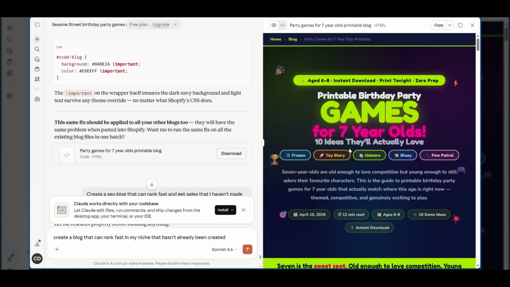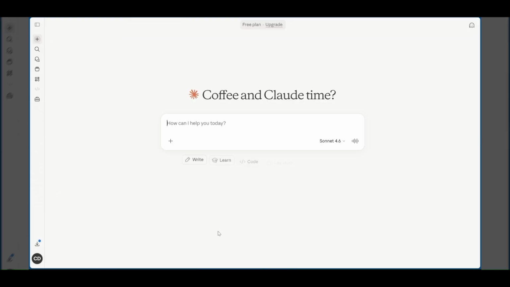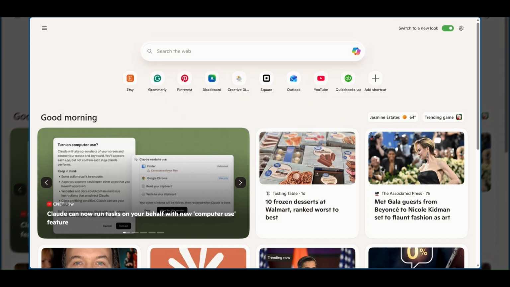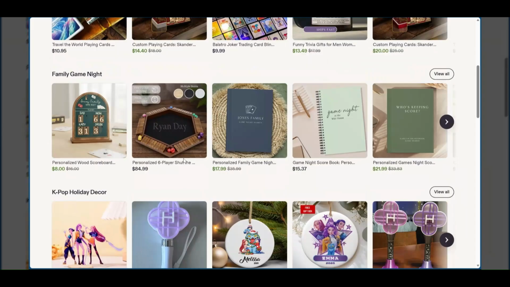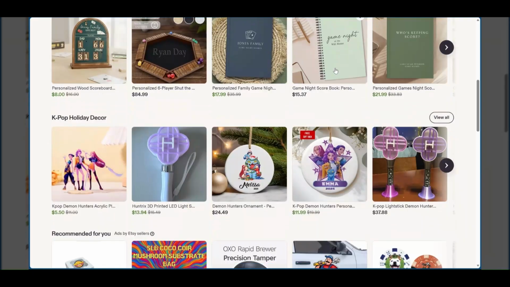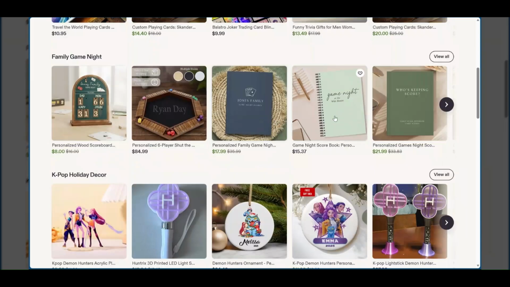So this is what you're going to do. We're going to go back over here to the new chat and you're going to need, like I said, your image links and your product links. So if we go over here to Etsy, let's say that you have an Etsy shop and you want your blogs to drive to the Etsy shop, what you'll need to do is select that particular product.